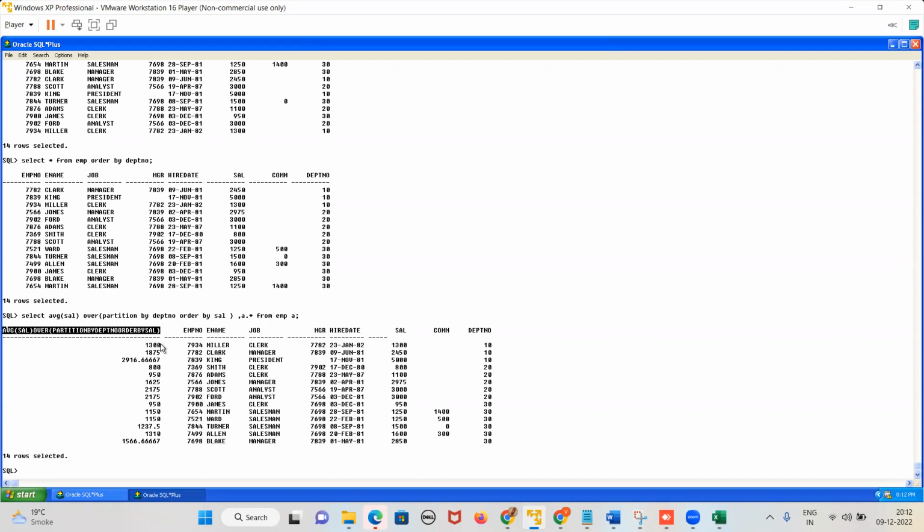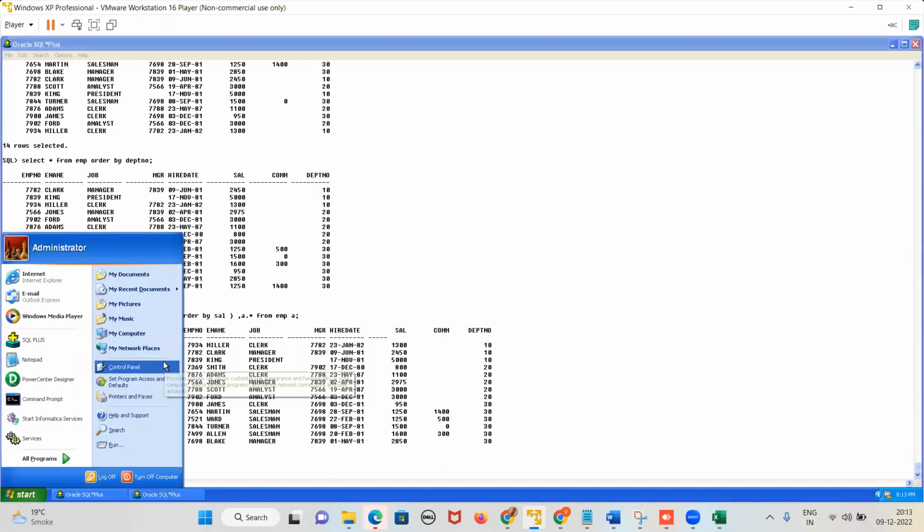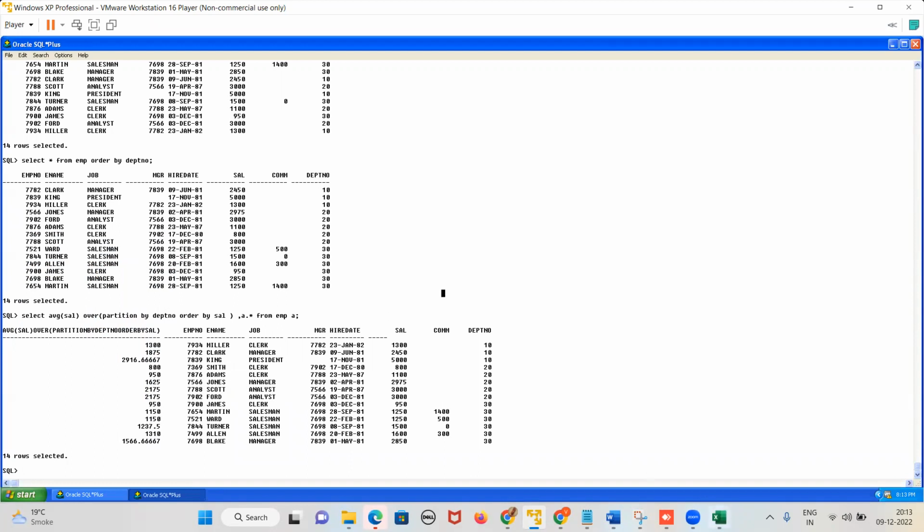The first value is 1300. What is the average value? 1300 plus 2450 divided by 2, 1875. Yes or no, guys? And what is this value? All these three values, if you add and divide by 3, is it 2916.667 or not? Let me check in the calculator.